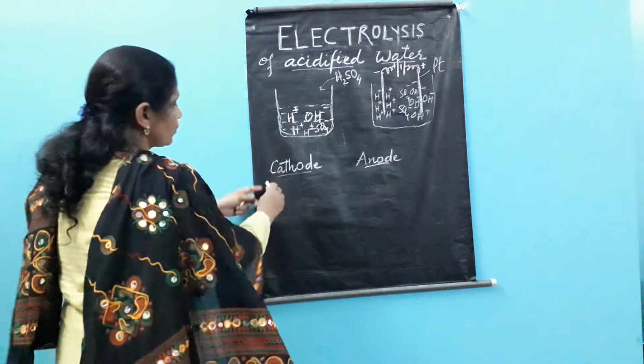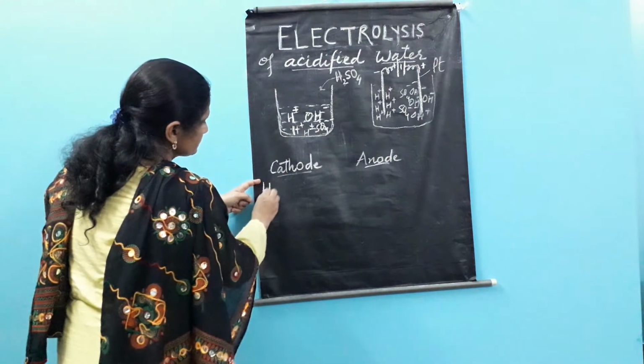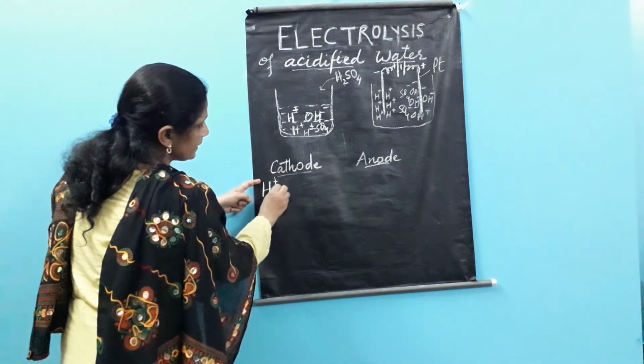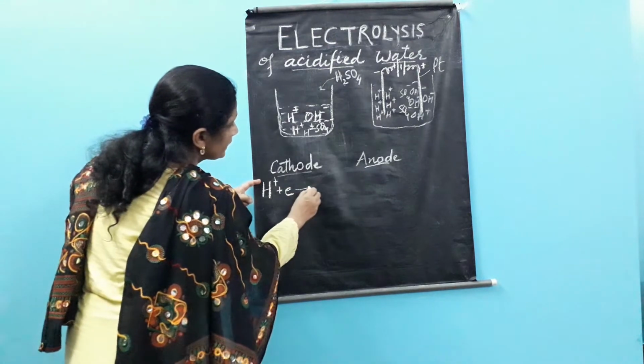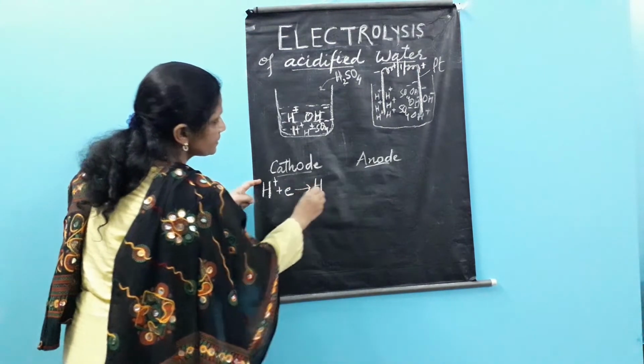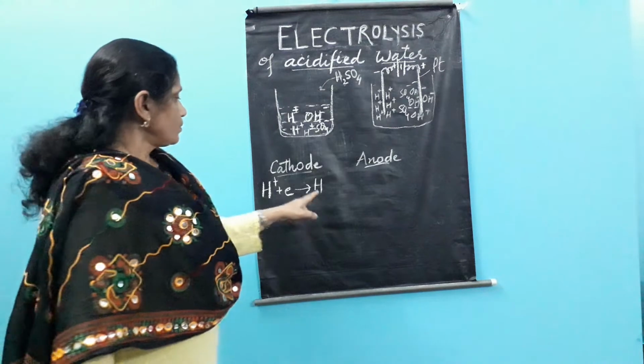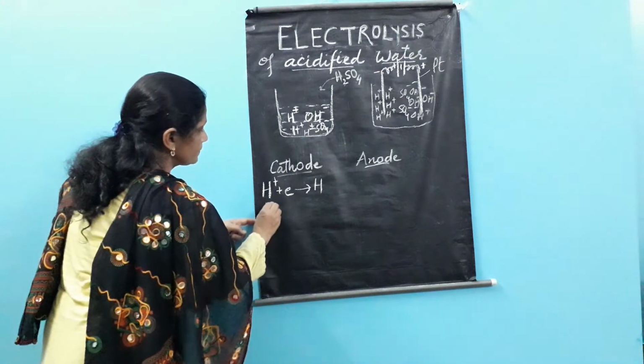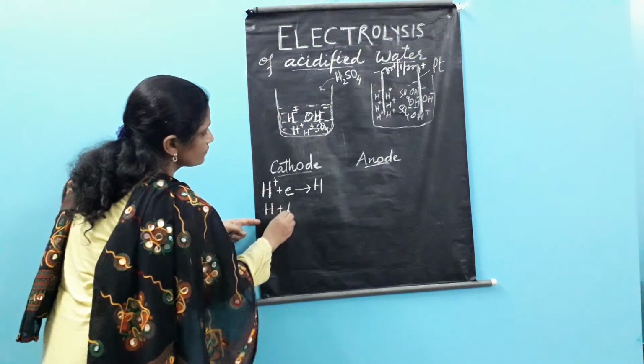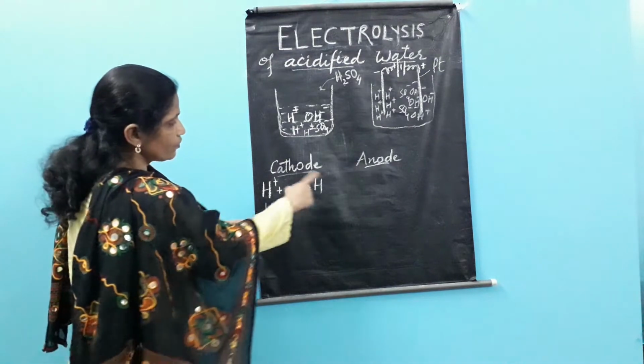Now at the cathode, these H ions which are here get electrons, becoming H atoms. You know that hydrogen is a diatomic element, so it will combine with another hydrogen atom formed in this way.